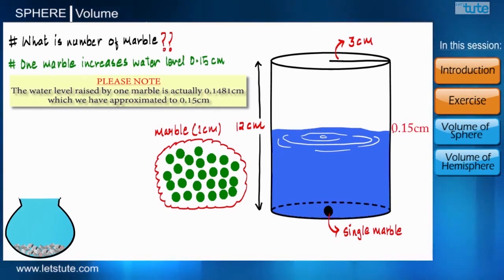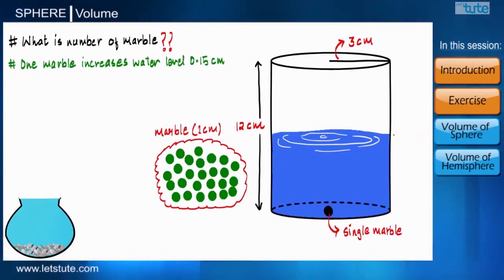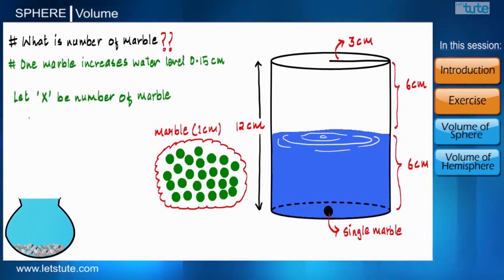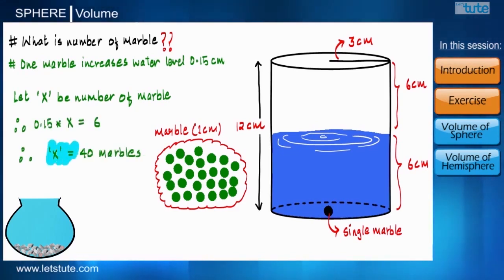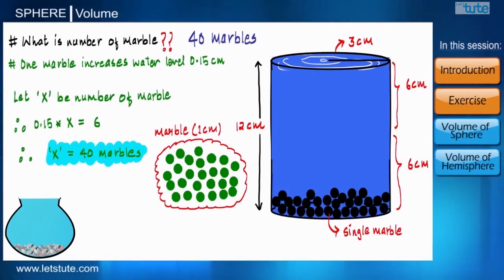Can we now calculate the number of marbles required? Let's see how we go about it. Here a glass of 12 cm is half filled. It means the water level is already at the height of 6 cm and the remaining 6 cm has to be filled. So consider we need X number of marbles to raise the water level by 6 cm. Therefore, 0.15 into X is equal to 6, which implies X equals 40. Therefore, we say that we require 40 marbles to raise the water level and completely fill the glass.